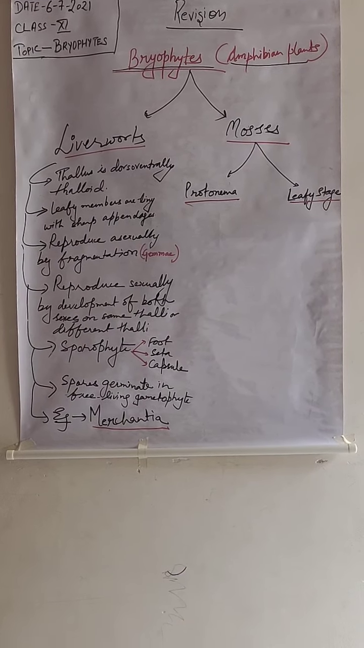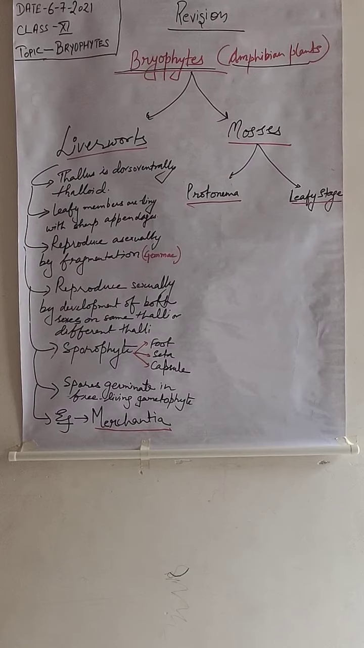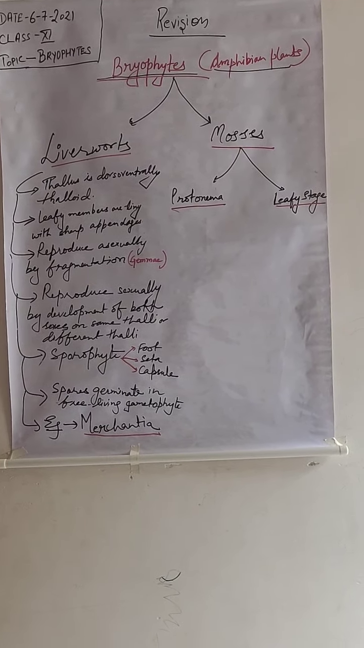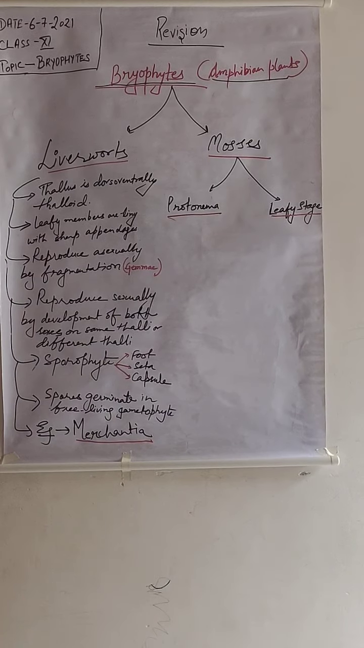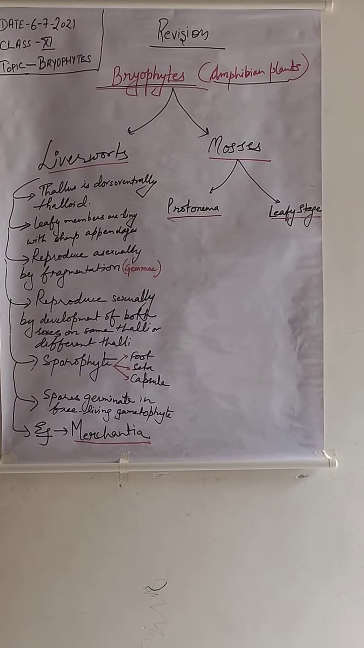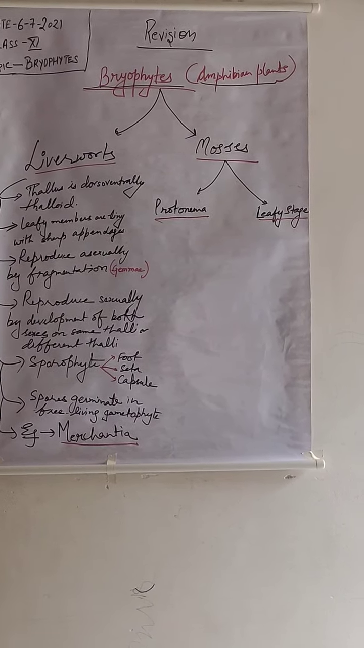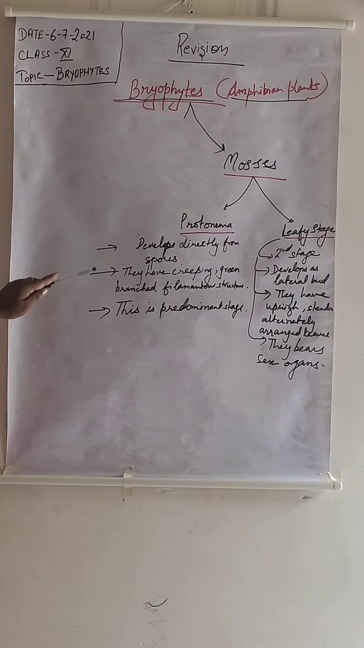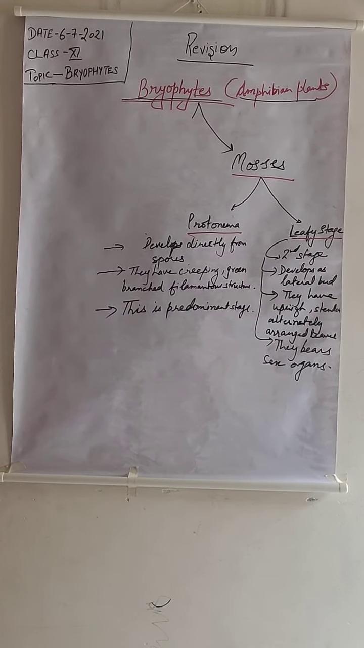Now let's see the mosses. So students, mosses are also found on big rocks. They are found on small mountains, and they exhibit two forms. What are the two forms? One is the protonema stage and another one is the leafy stage. So students, protonema and leafy stage, these are the two stages found inside the mosses in which they are growing.